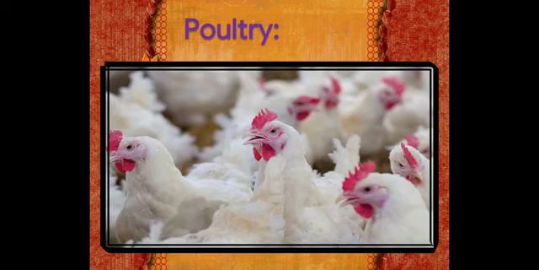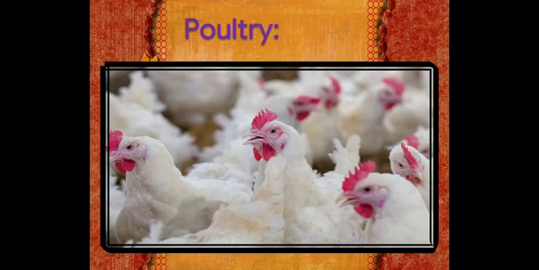Next comes poultry. Keeping hens and other fowl is a common practice in all parts of the world. It is a traditional occupation. Today, it is carried out as a household occupation and also on a commercial basis. Running a poultry on a commercial basis requires a lot of care. For this, scientific methods are employed. In India, this occupation is generally located in areas close to big cities as they provide a ready market for this occupation.